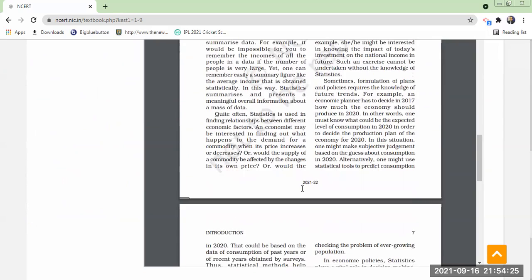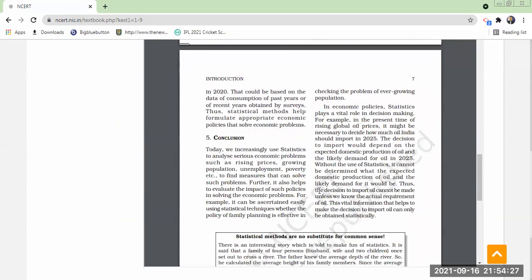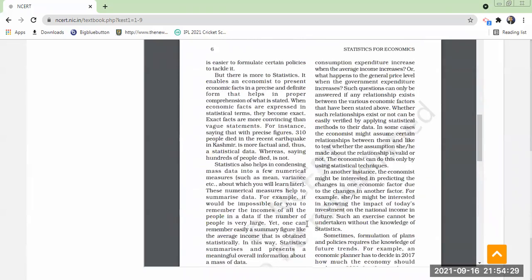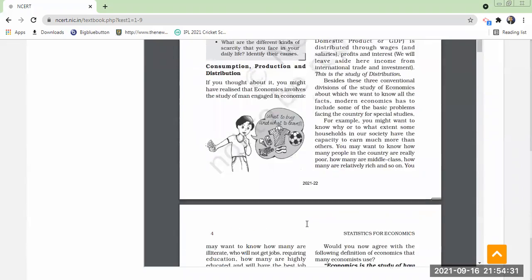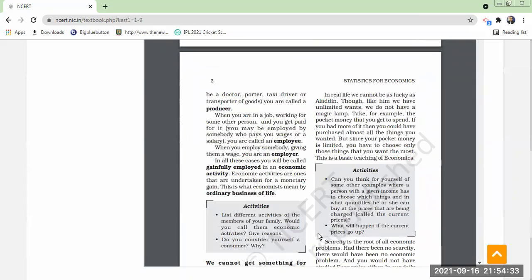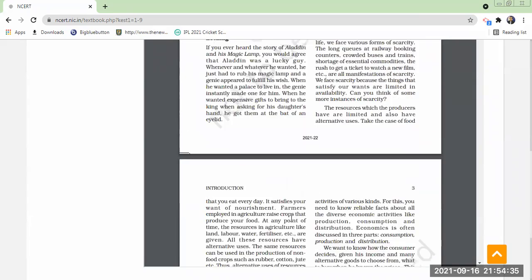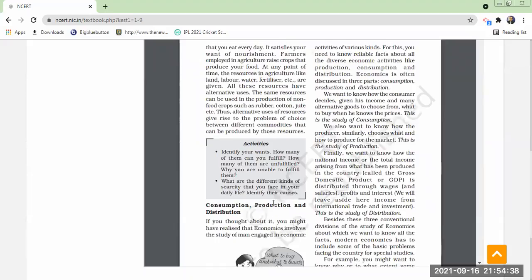So the first unit about economics and statistics, the introduction part, they have given. The economic activities I mentioned, no? Production, distribution, and consumption. Consumption means utilization. Production means, what do you mean by production? Producing goods and services.